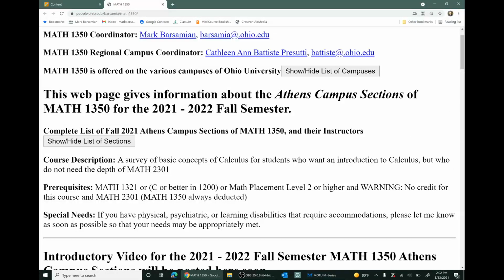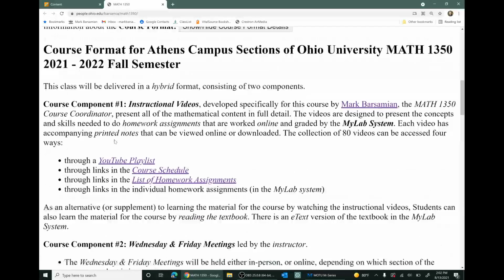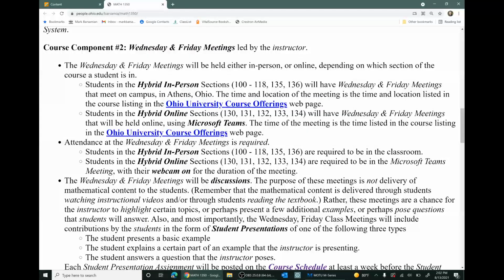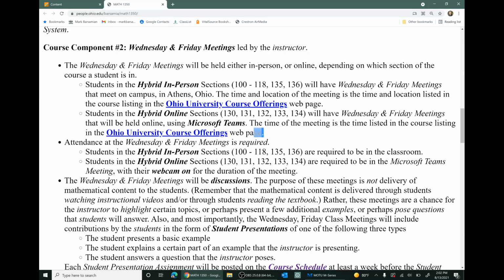I have a list of all the sections of the course I showed you earlier. Students who are in one of the hybrid online sections of the course, one of these 5 sections, will have their Wednesday, Friday meetings online using a tool called Microsoft Teams. The time of the meeting is the time listed in the course listings on the Ohio University course offerings webpage, and again, also listed farther up on this webpage.